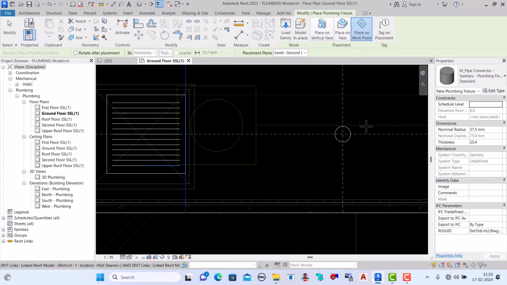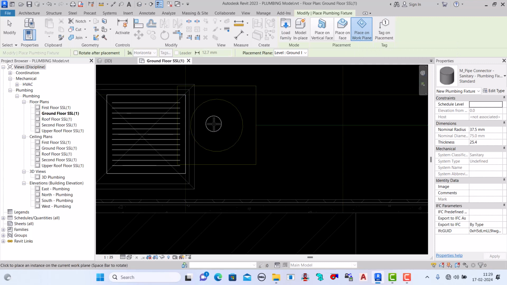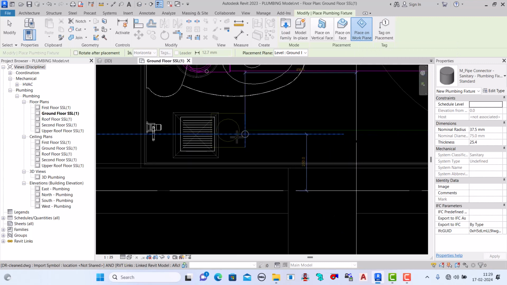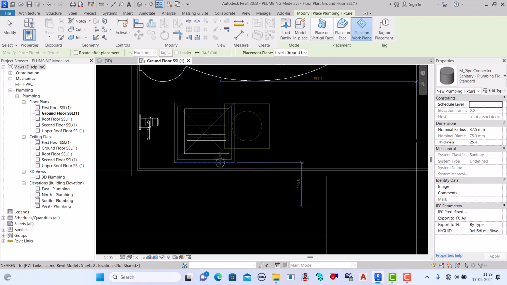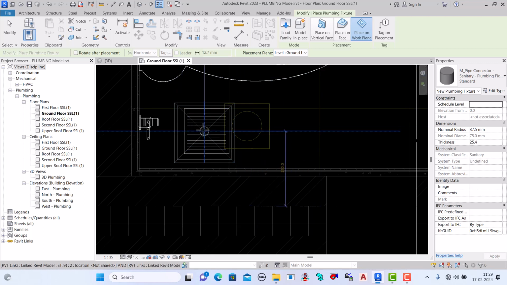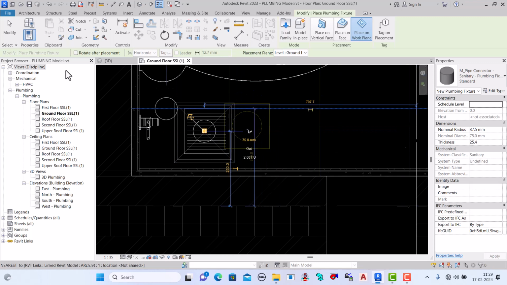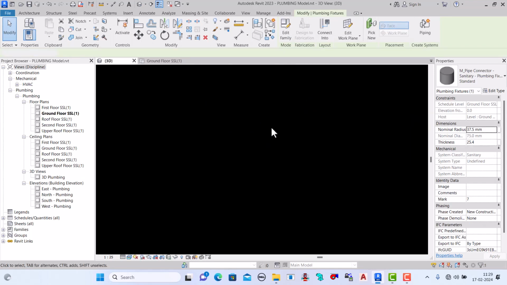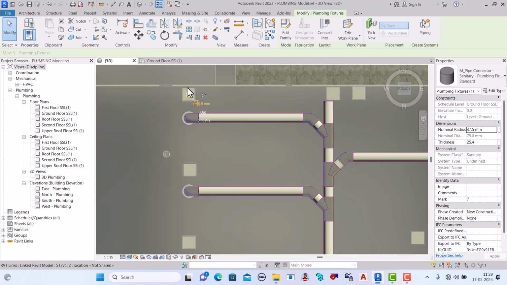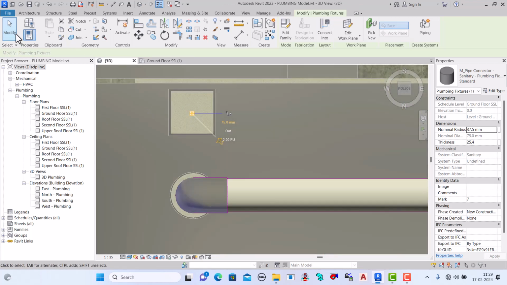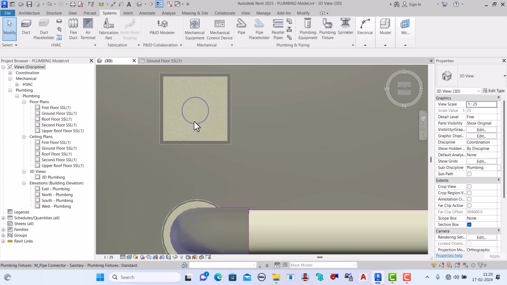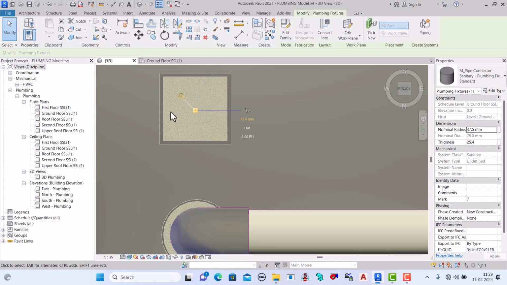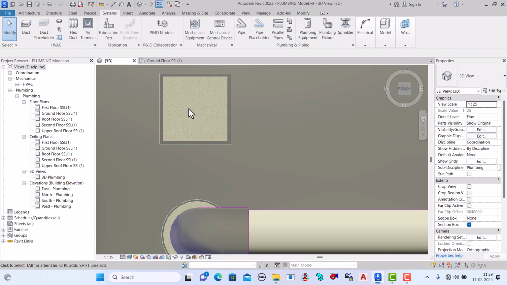This is the work plane we are working on, so we will place it here, but not there, because our real cutout is here. See, here we place it in 3D. When we see it, we have placed it clearly in the middle of the cutout, right? So it's good. Now we can pass our pipes.